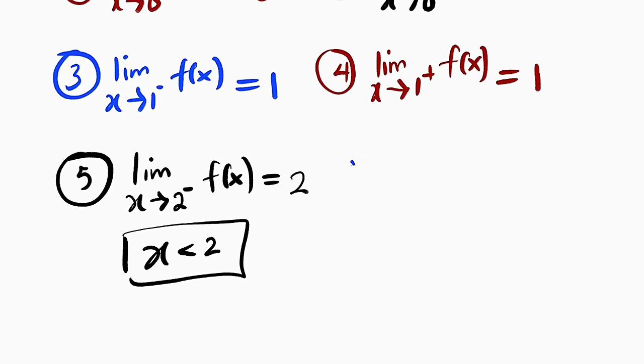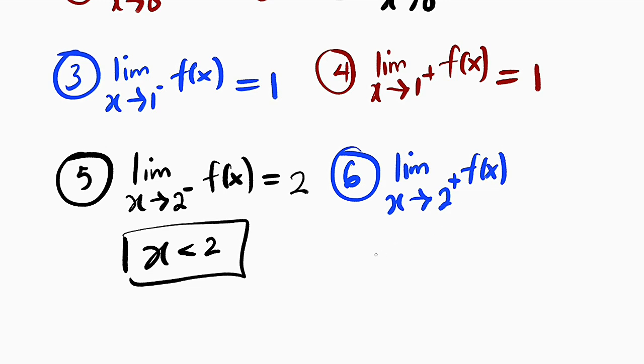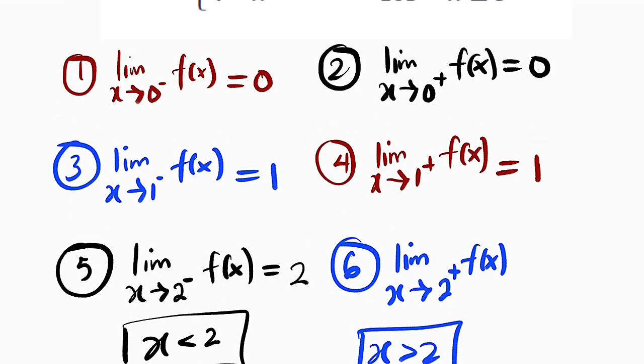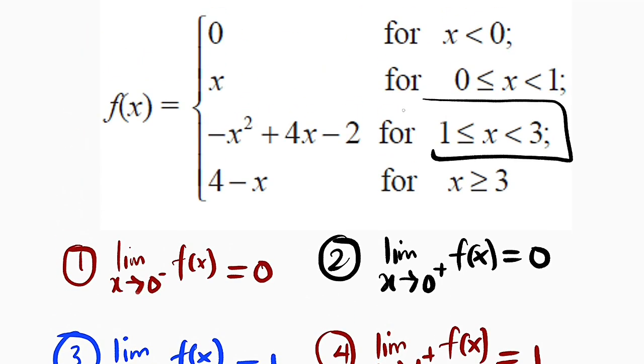Then let us evaluate the limit as x approaches 2 from the right hand side of that function. So we want to find out where x is greater than 2. The same place, we may have x greater than 2 here because I told you the boundary is 1, 2, and 3, excluding 3 but including 1.